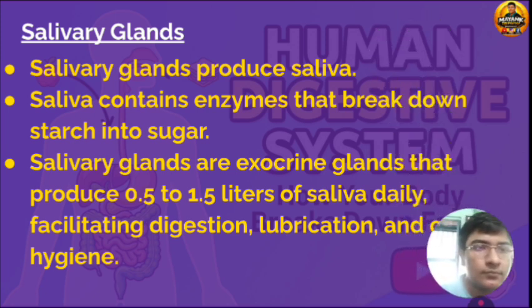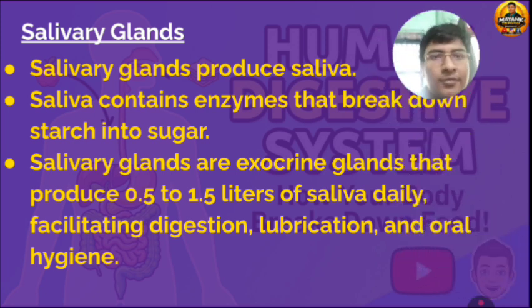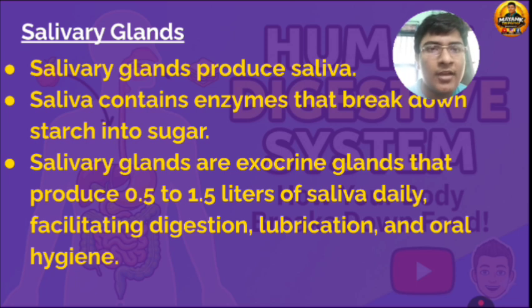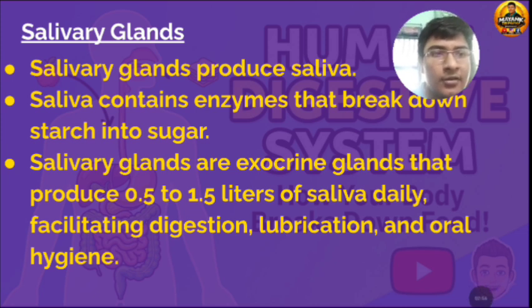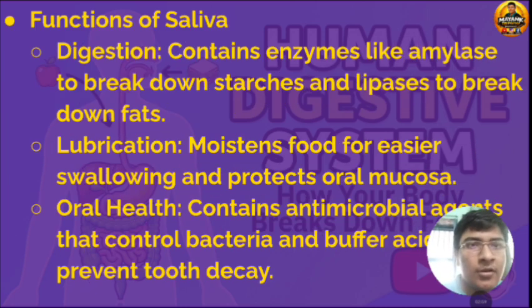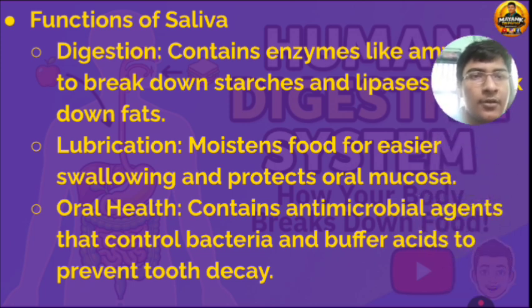Salivary glands. Salivary glands produce saliva. Saliva contains enzymes that break down starch into sugar. Salivary glands are the exocrine glands that produce 0.5 to 1.5 liters of saliva daily, facilitating digestion, lubrication and oral hygiene. Function of saliva. Digestion: it contains enzymes like amylase to break down starch and lipase to break down fat. Lubrication: it moistens the food for easier swallowing and protects oral mucosa. Oral health: it contains antimicrobial agents that control bacteria and buffer acid to prevent tooth decay.